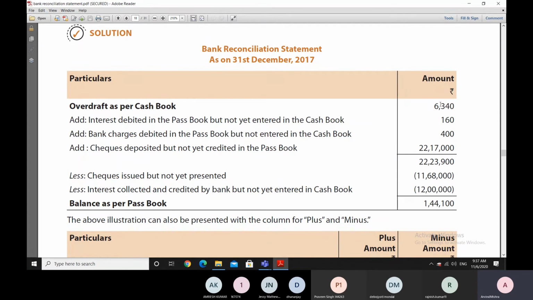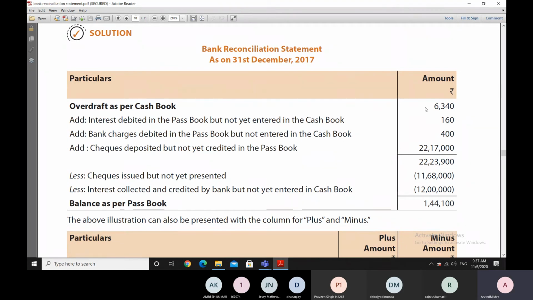Assume that if it was not an overdraft, then this entry would be minus. We would have put in the less figures. We would have reduced it if we had started with the positive balance. But since we have started with a negative balance, the very opposite happens.